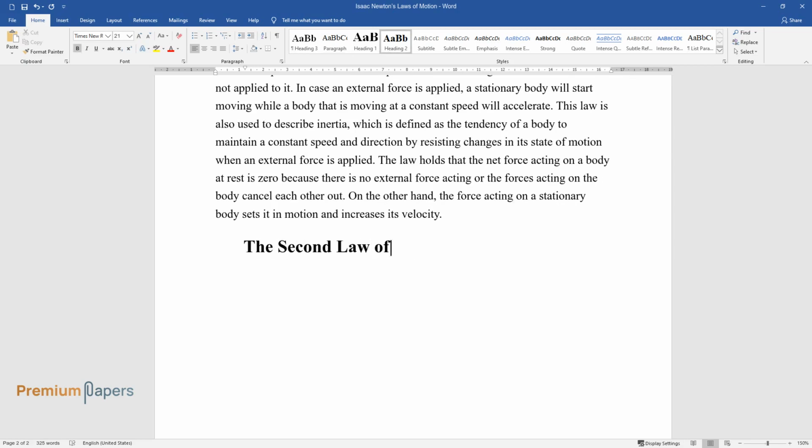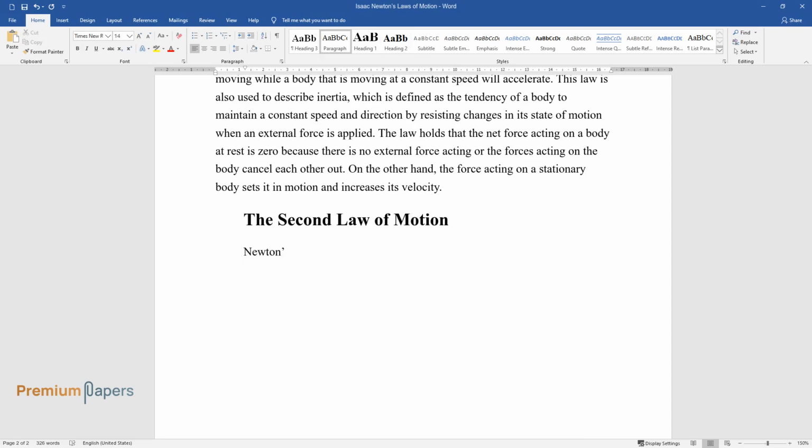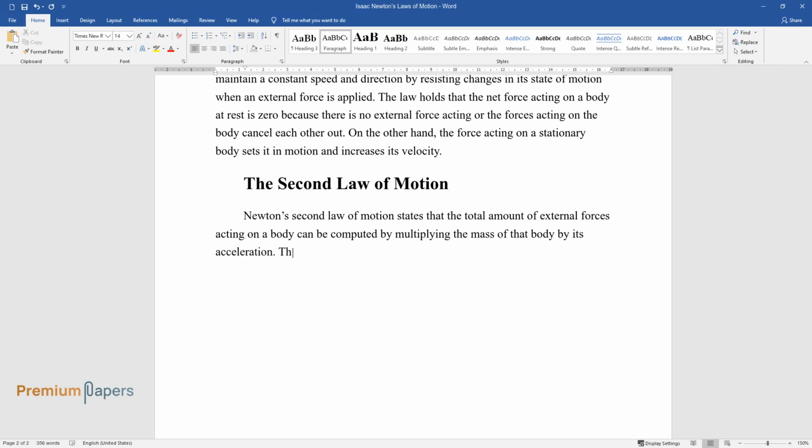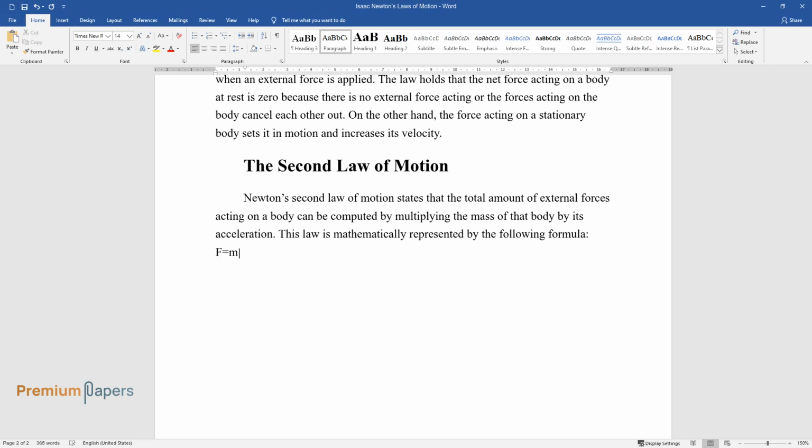The second law of motion. Newton's second law of motion states that the total amount of external forces acting on a body can be computed by multiplying the mass of that body by its acceleration. This law is mathematically represented by the following formula: F equals m times a, where m represents the mass of the body and a, its acceleration.